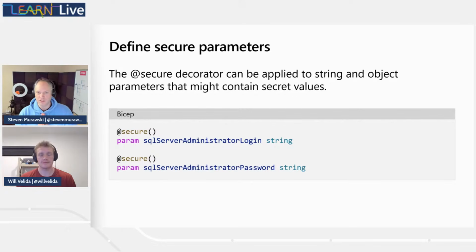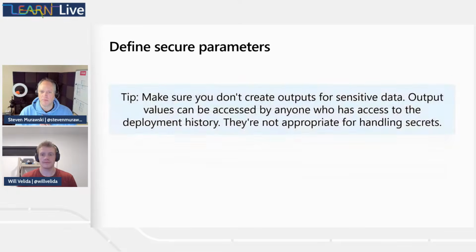So, all right, now I mentioned outputs a little moment ago. Will, is there any guidance around outputs in sensitive data? Yeah, make sure that you don't create outputs that include sensitive data. Please don't do that, because essentially those output values can be accessed by anyone who has access to the deployment history. So anyone who can see the deployment of a particular module will be able to see that sensitive data if you use it as an output.